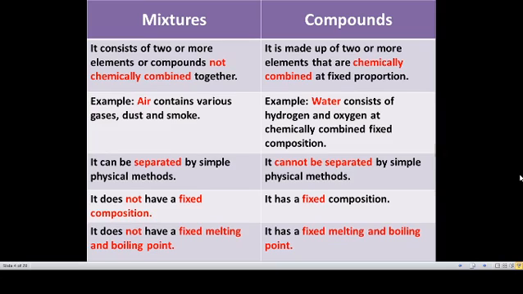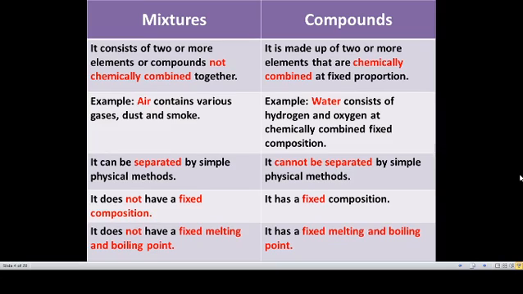So for example, for a mixture we can take air. Air contains various gases, dust, smoke. They are combined but not chemically combined. But if we take a compound, for example water, water consists of hydrogen element and oxygen element. They are combined together at a fixed proportion. That means fixed composition. So if we take mixture, the third point, it can be separated by simple physical methods.